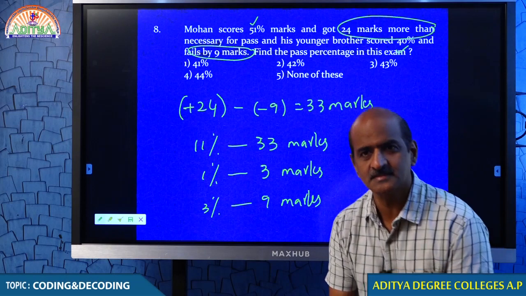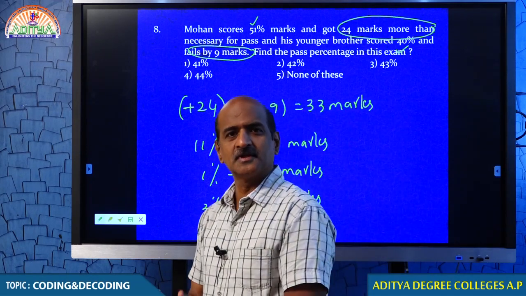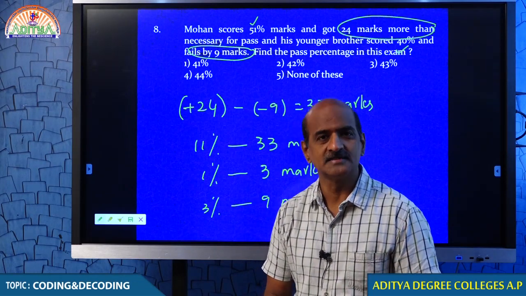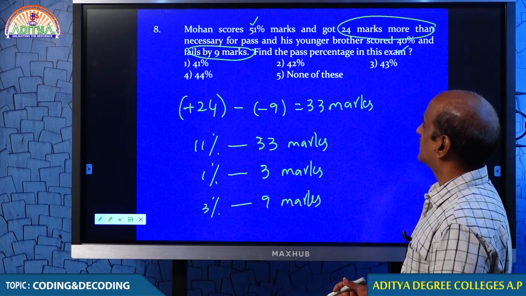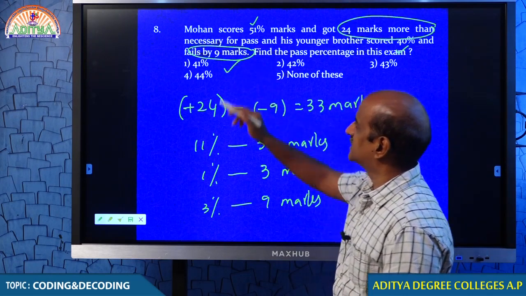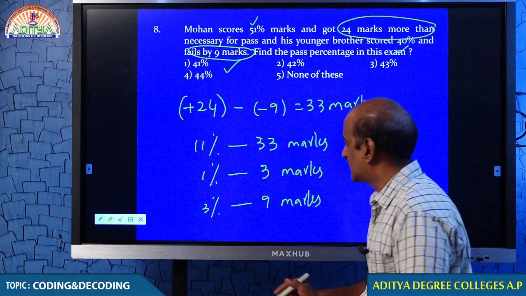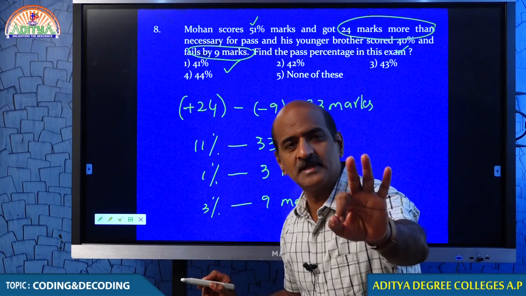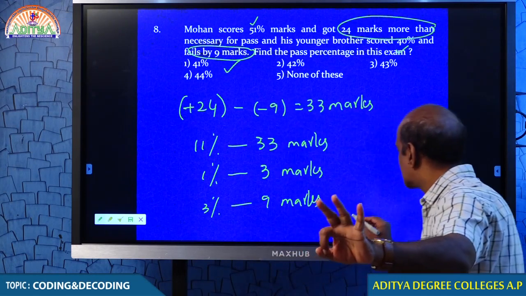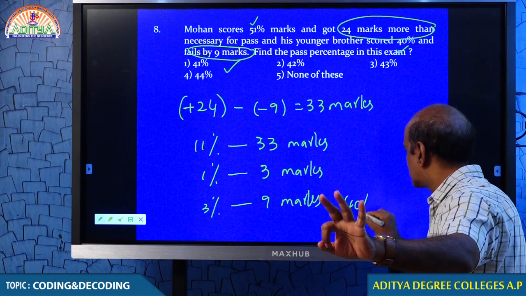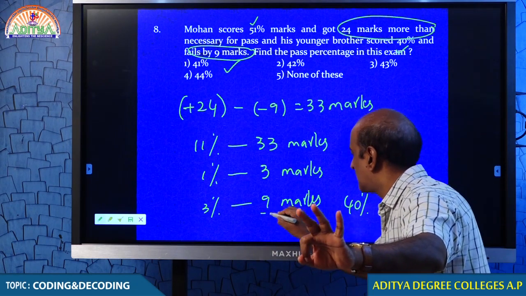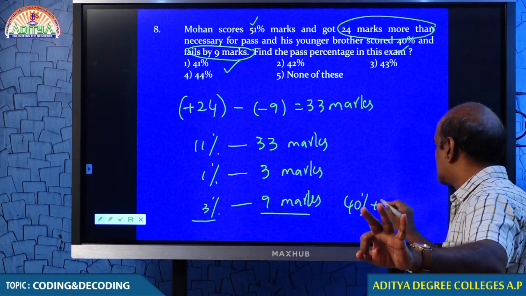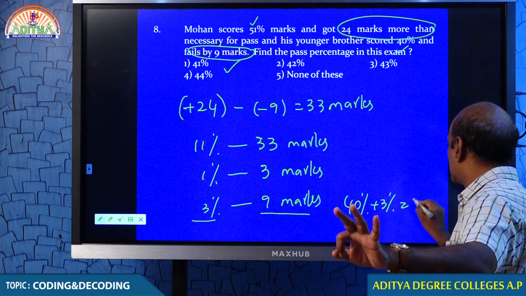Tell me, students, tell me about his talented younger brother. What happened? What is wrong with younger brother? He fails. He fails the examination by how many marks? He fails the examination by 9 marks. And he fails the examination by 3%. What percent has the younger brother already got? 40%. How many more marks does he require? 9. How much more percent does he require? 3%. Therefore,